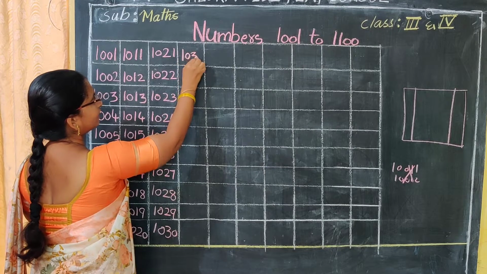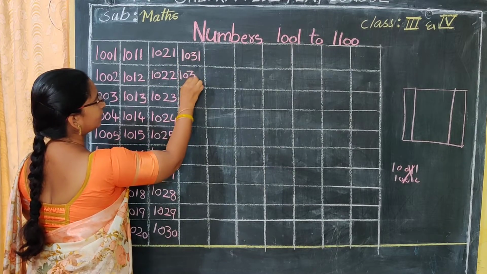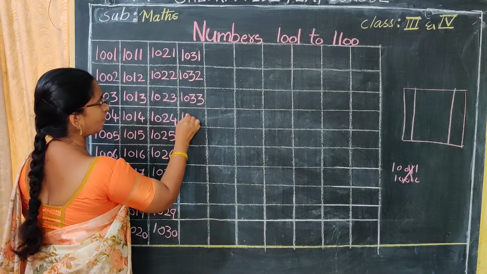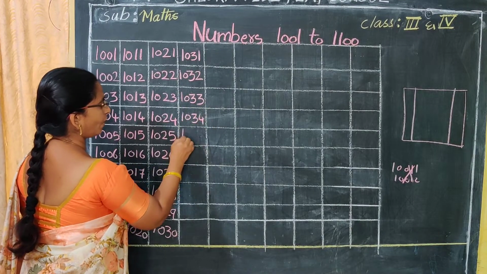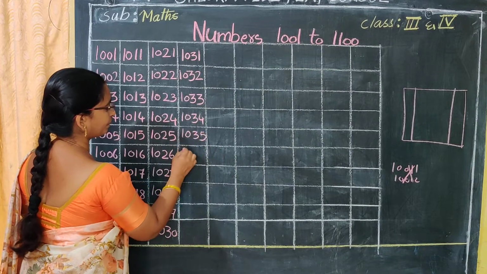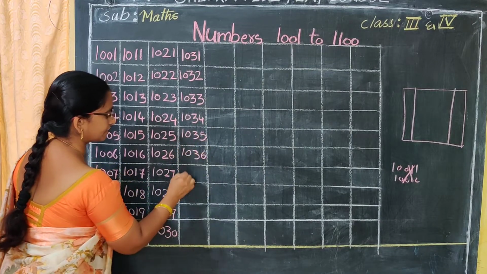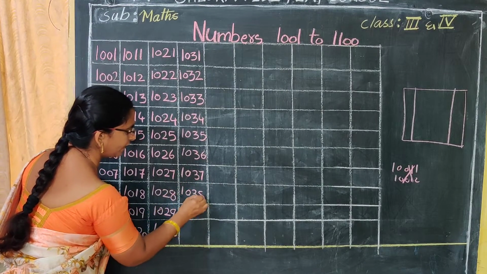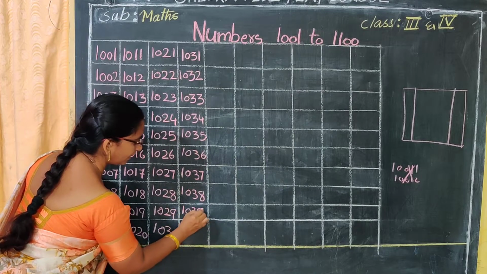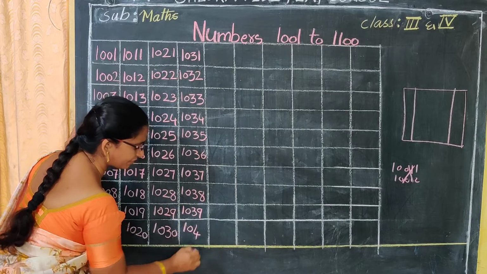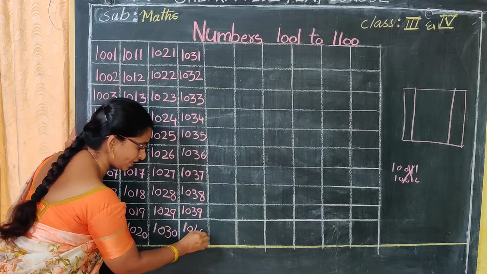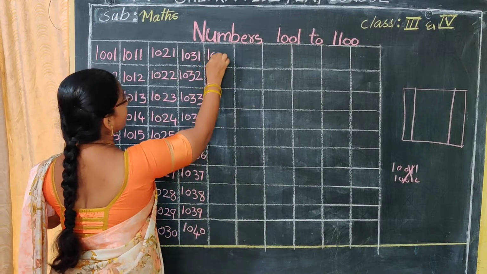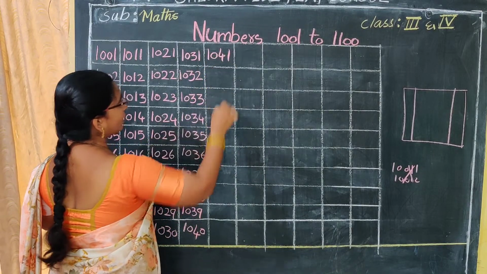Yes, 1031, 1032, 1033, 1034, 1035, 1036, 1037, 1038, 1039. After that, what will come? Yes, 1040. Next, after 40 comes 41.